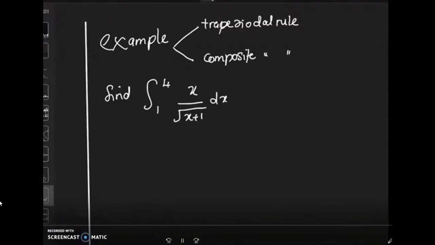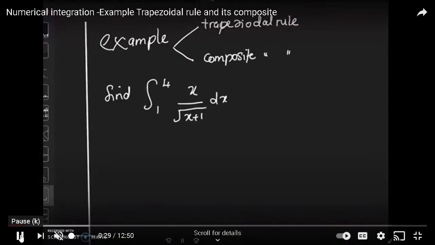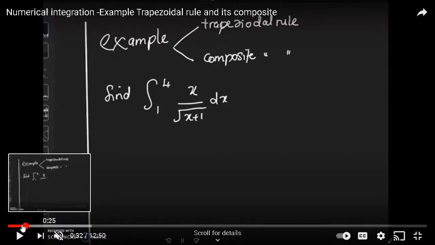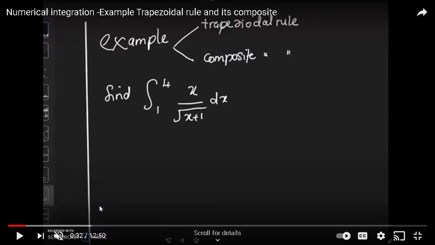We want to find the integral between 1 and 4 of x divided by sec x plus 1 dx. You can refer to the textbook, the e-notes, or the notes in the PDF file.